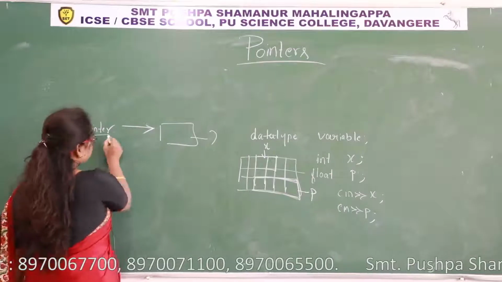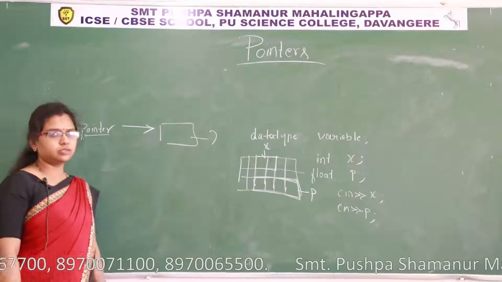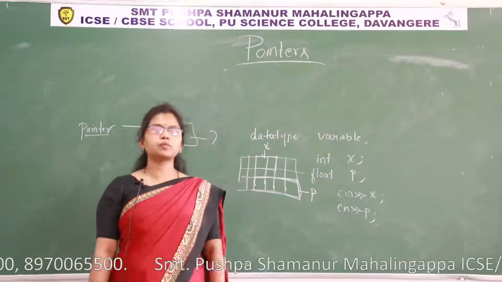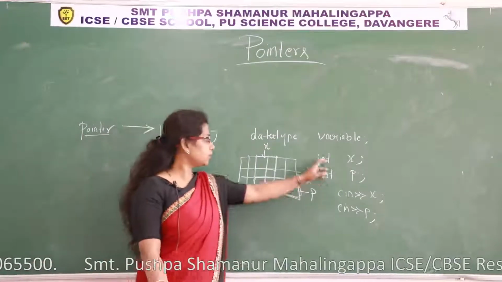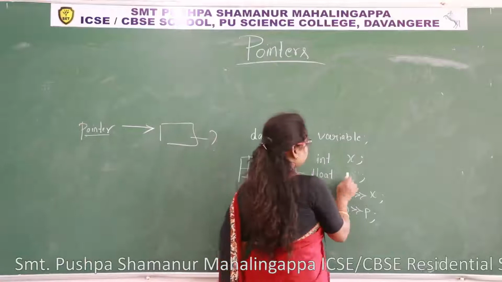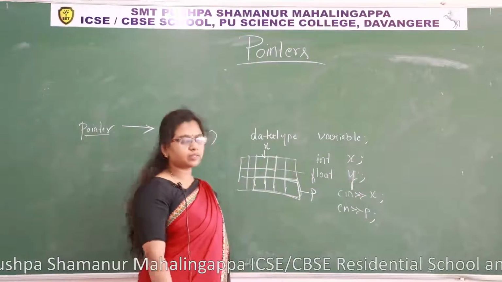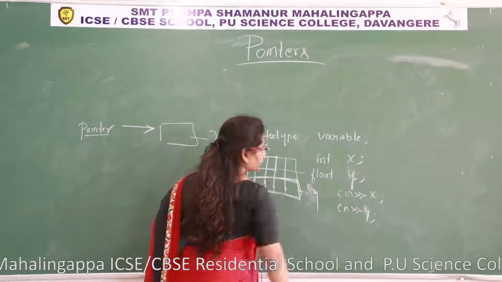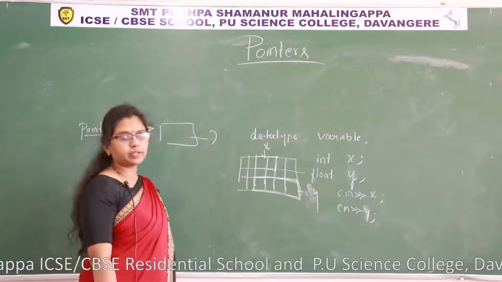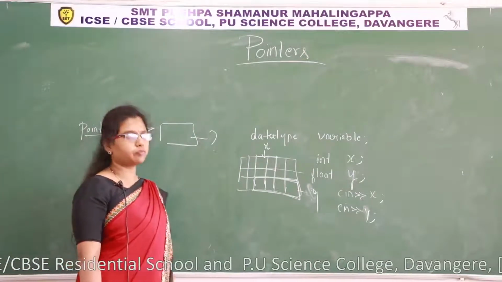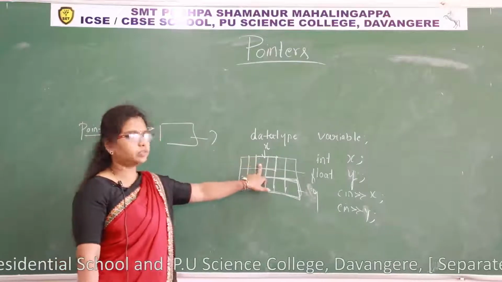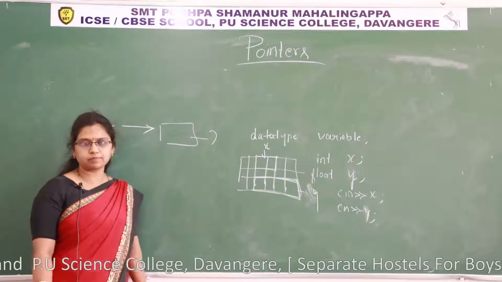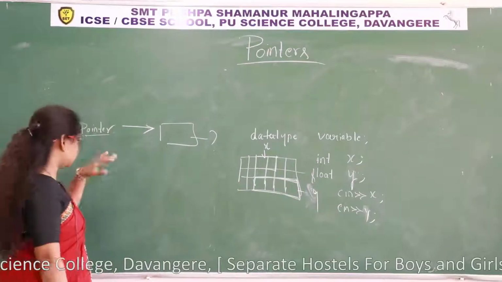Now pointer, let us come to pointer. As per the definition, a pointer is also a variable, but it stores the address of another memory location or another variable. Here these are the variables. I'll take this as y. I can take any name there. I took y here. Here x and y are the variables. x is an integer and y is a floating type variable. x takes an integer type value and y takes a float type value, and these values are given by the users. Okay, now let us come to pointers.